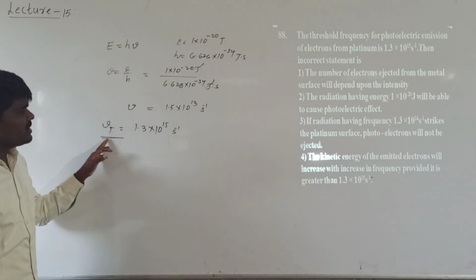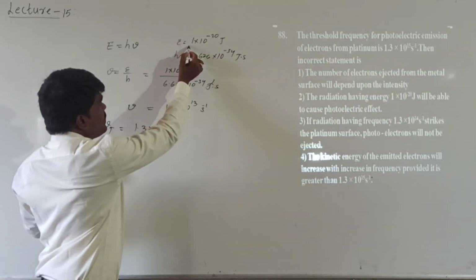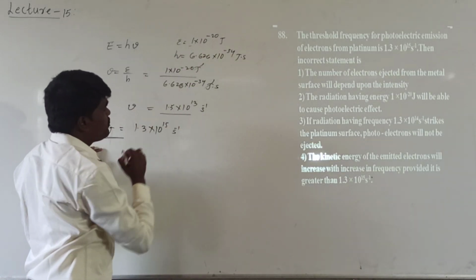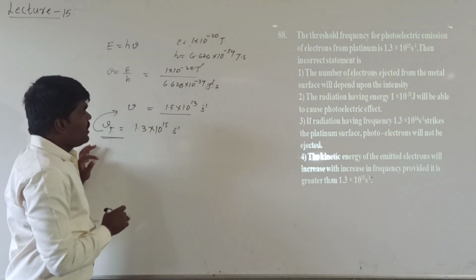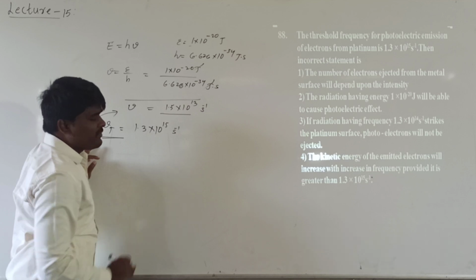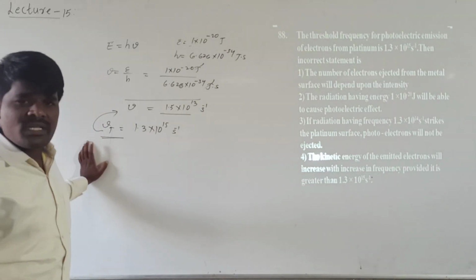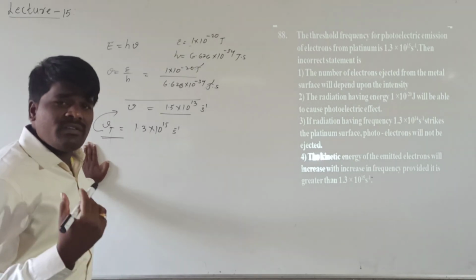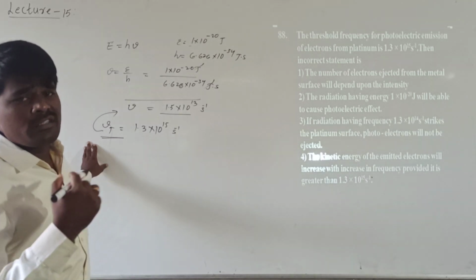But here the frequency associated with the energy of 1 into 10 power minus 20 joules is how much? 1.5 into 10 power 30, which is less than the threshold frequency, right? Since this frequency is less than the threshold frequency, there will be no emission of electrons. Emission of electrons will take place when the frequency of the radiation is equal to threshold frequency or greater than the threshold frequency.